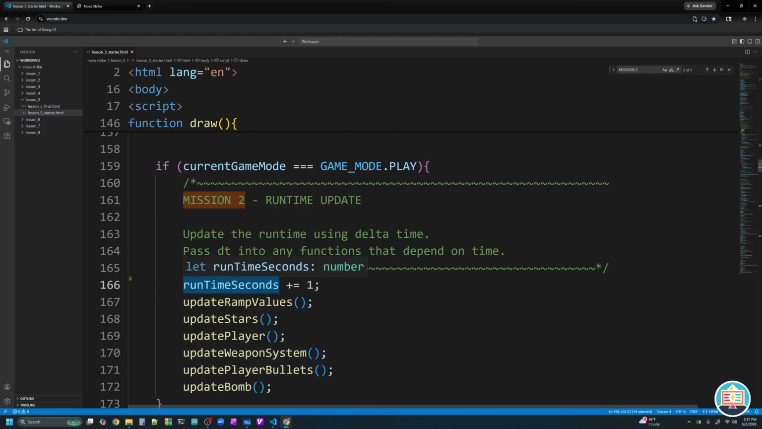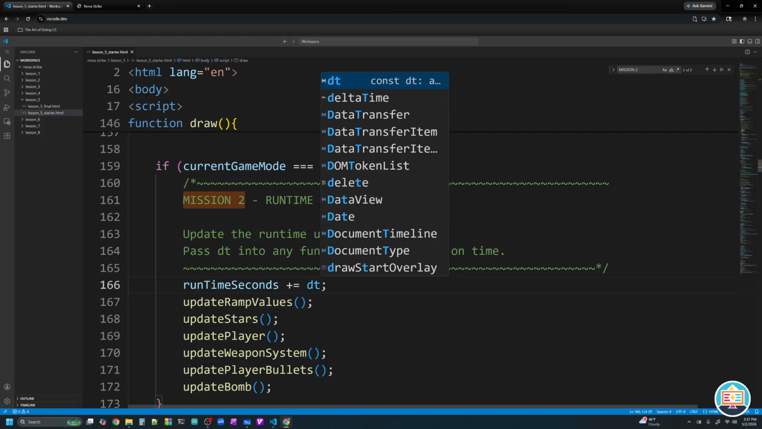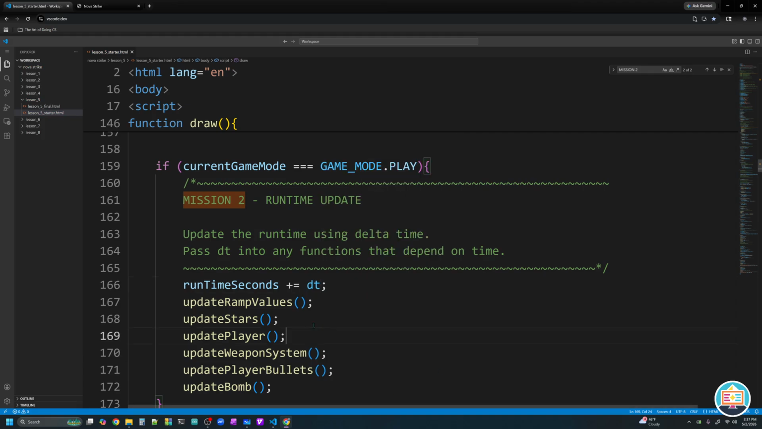And if our game is running 60 times in a second, we would be adding 60 every single second. That would be really bad. So what we want to add is the amount of time that has elapsed in a given frame, and that is our dt variable. It's that variable we just created. So now we have an accurate measure of how long we've been playing our game in this variable, runtime seconds.